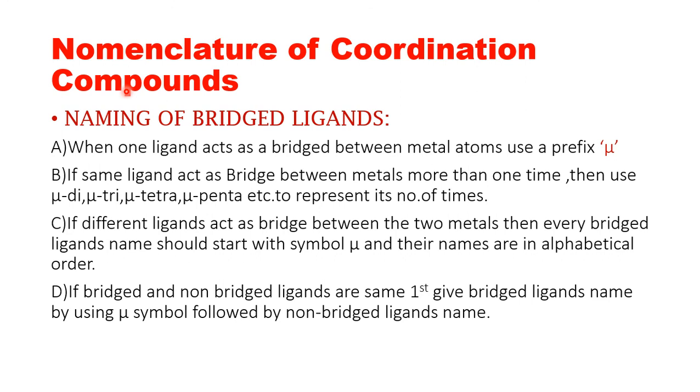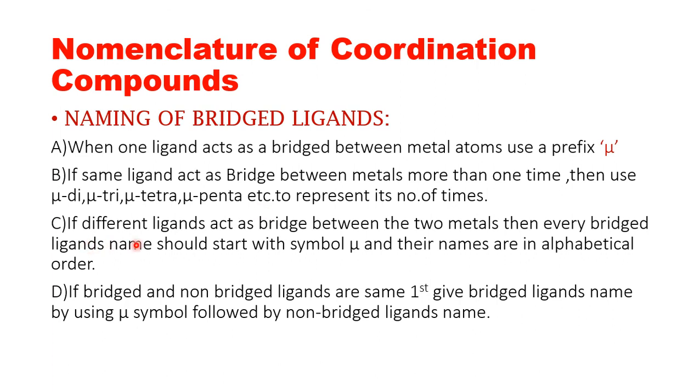Then suppose you have bridged ligands within the complex, how do you name those coordination complexes? When one ligand acts as a bridge between metal atoms, you need to use the prefix mu. If the same ligand acts as a bridge between metals, and only one bridge is present, then you will just mention the prefix mu. If there are two bridges like that, then you will mention it as mu di. If it is three, mu tri. If there are four, mu tetra, and so on.